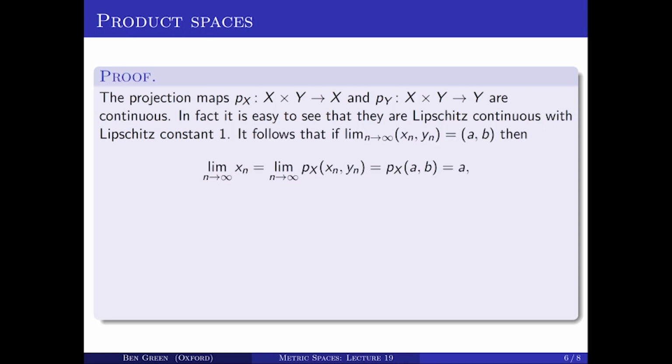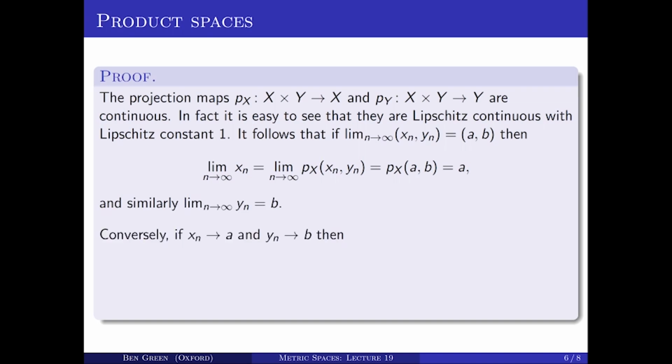So it follows that if I've got a sequence of (x_n, y_n)'s that tends to a point (A, B), then because continuous maps preserve limits, the limit of the x_n's is the limit of the p_x's of the (x_n, y_n)'s, because p_x is continuous, which is then p_x of (A, B), which is A. So just using the continuity of these two projection maps tells you that x_n tends to A and that y_n tends to B.